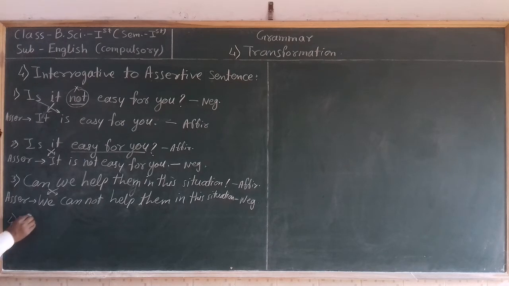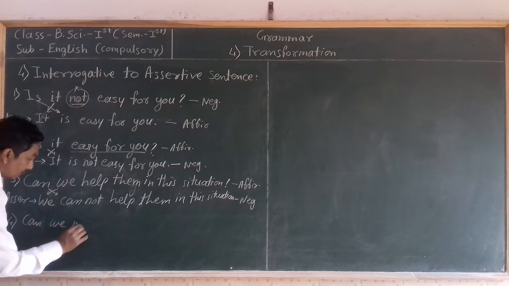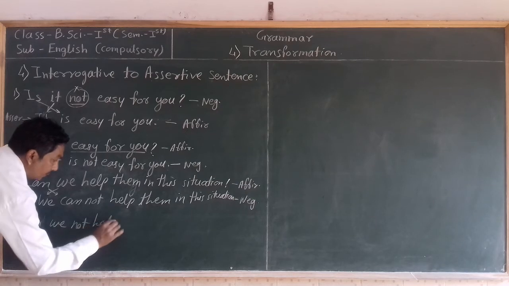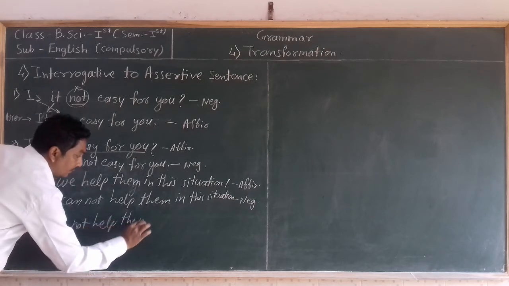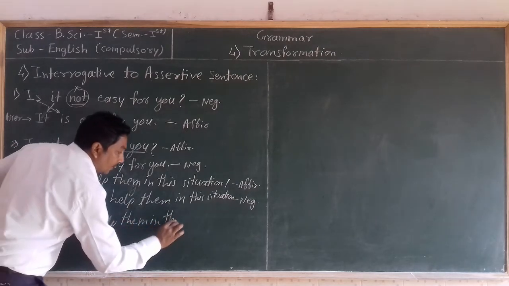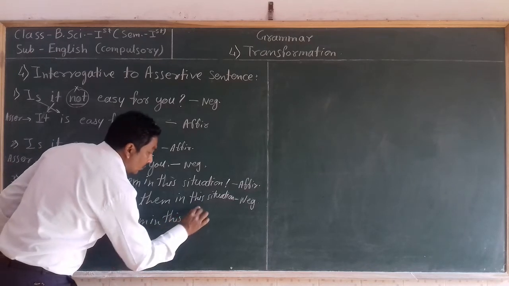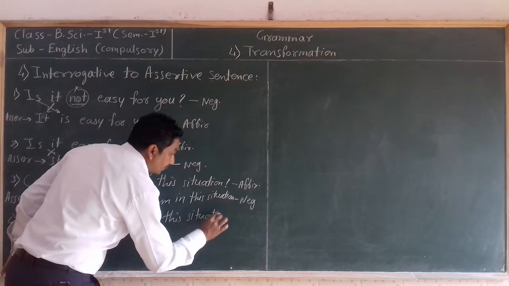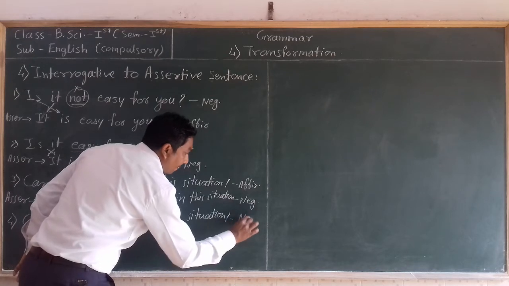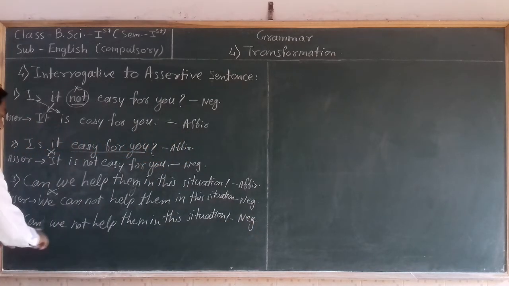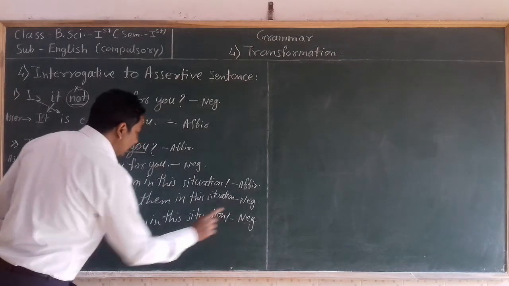And suppose this interrogative sentence came in the negative form. For example, "Can we not help them in this situation?" This is an interrogative sentence, but it is given in the negative form.